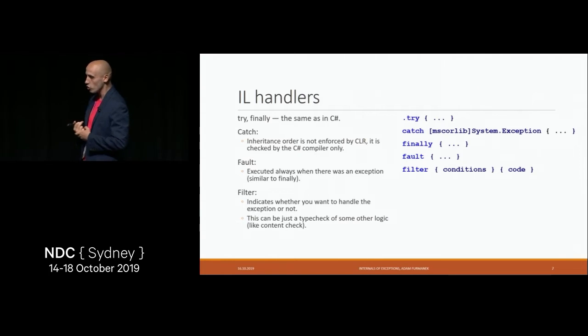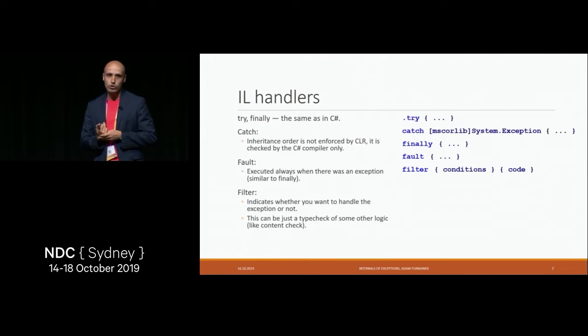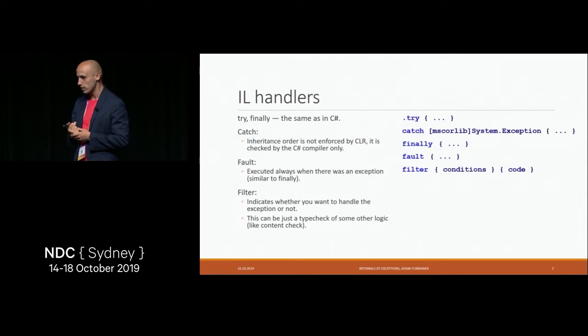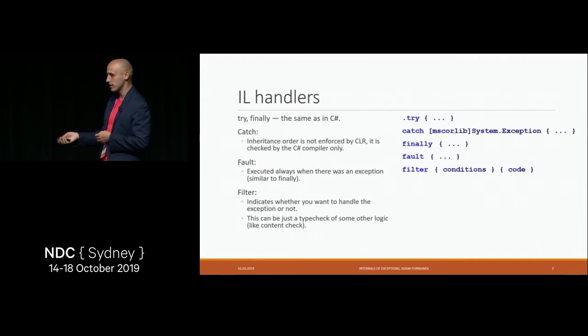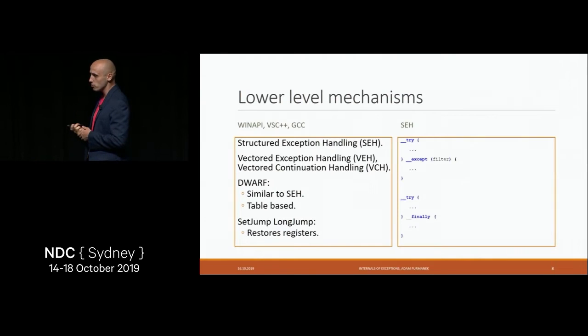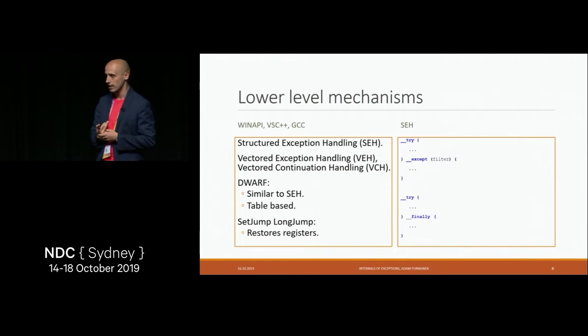Apart from that, we also have try-catch-finally, and we do have the exception filter, which we'll cover a little later, and we'll also later see how those things are implemented in C# using the constructs you can see in intermediate language. Let's go down, and what we can see when we take a look under the hood at the lower level system mechanisms is we do have two mechanisms which we'll cover in detail today. First of them is called structured exception handling, SEH.